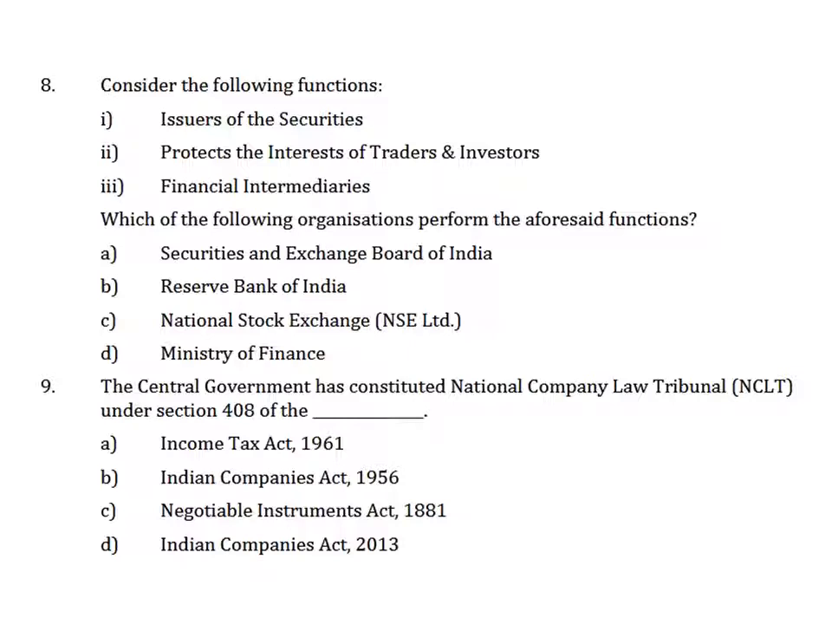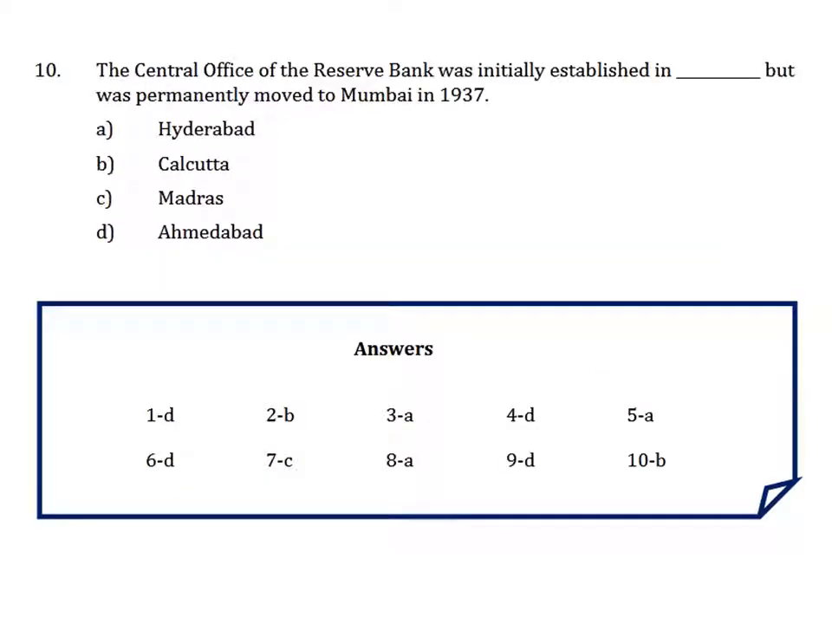Yes. So ninth question says, the central government has constituted NCLT under section 408 of the. So NCLT under section 408 is the section of the Indian Companies Act 2013. It is the option number D. Then comes the last question of this subject. The central office of the Reserve Bank was initially established in Dash but was permanently moved to Mumbai in 1937. So it was initially established in Calcutta. The answer is B. The central office of the Reserve Bank, it was initially established in Calcutta, then it was permanently moved to Mumbai in 1937.